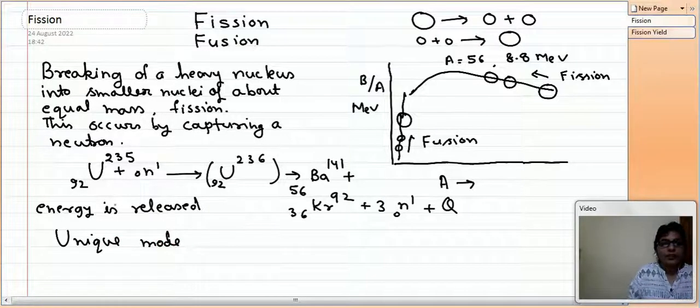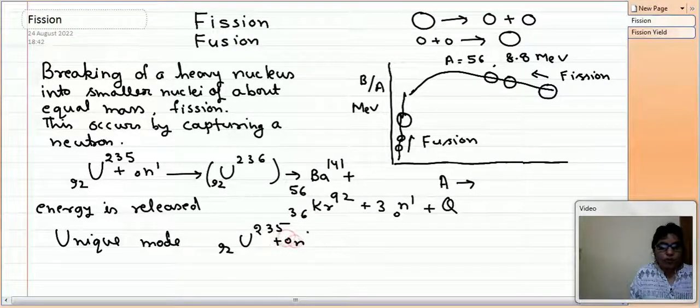It means that this breaking may be in a different mode. There are many ways for the breaking of the uranium. So let us write some more modes. So one I have written here. Then another is U235 92 plus capturing of one neutron, and it will give again unstable, that is uranium 236 92, which is unstable,